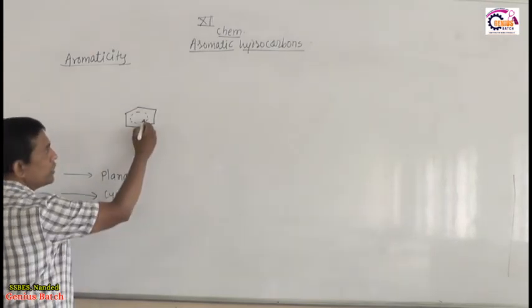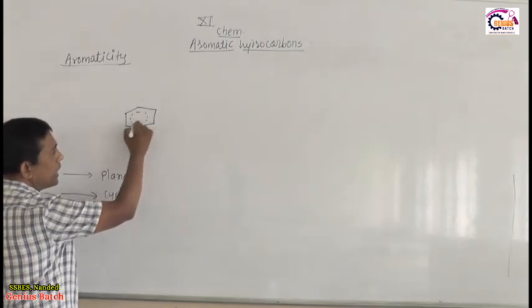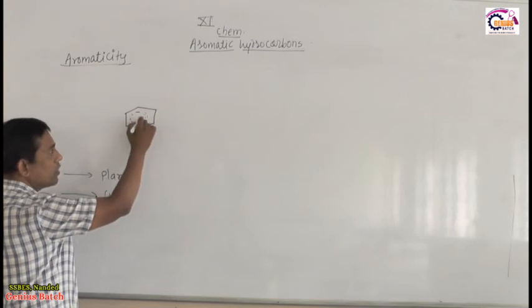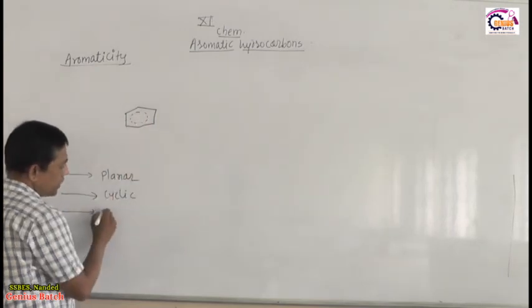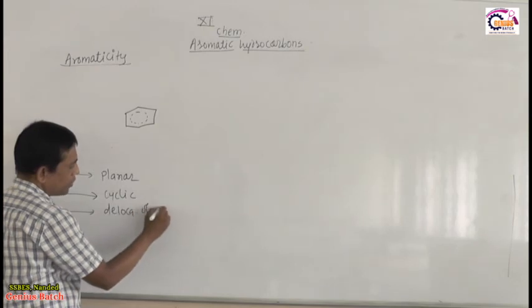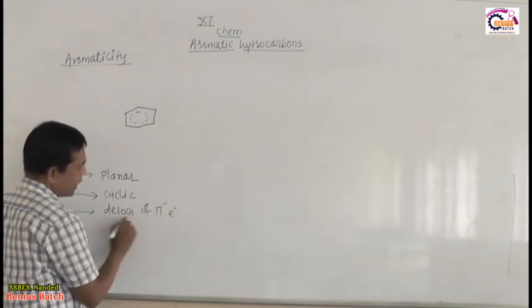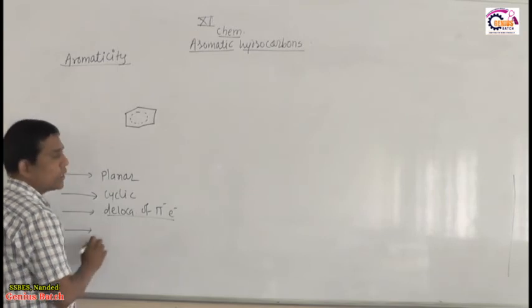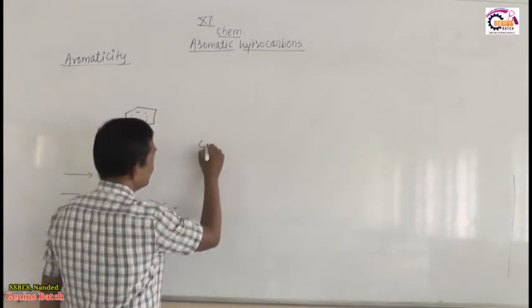Next, here delocalization of pi electron is there, therefore we mention this dotted circle or darkened circle. Therefore delocalization of pi electron, or pi electron cloud, must be there, and then we want to calculate Huckel's rule. So what is Huckel's rule?